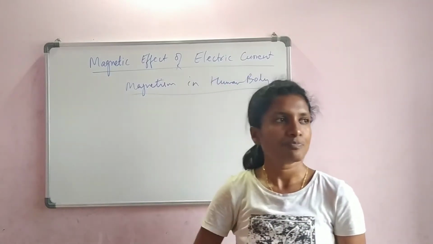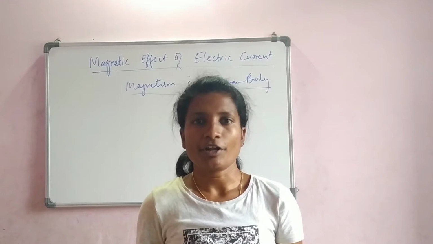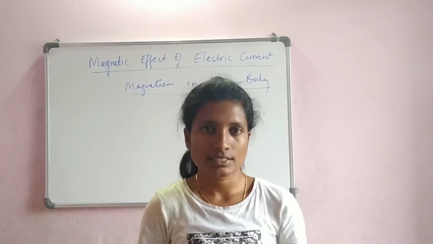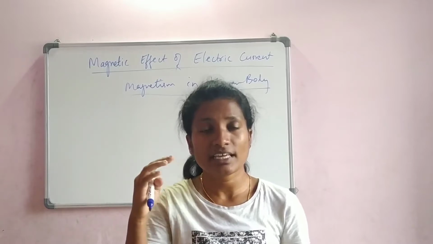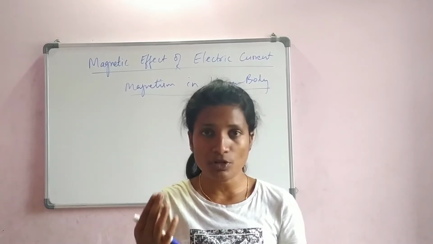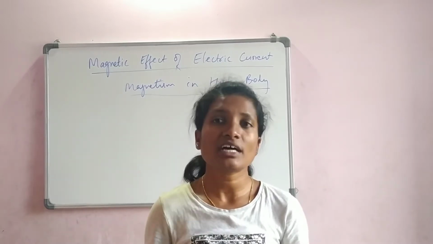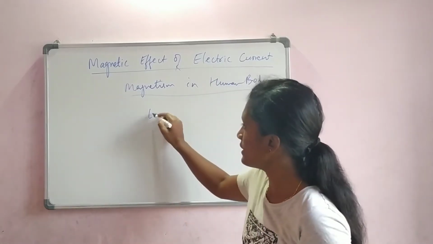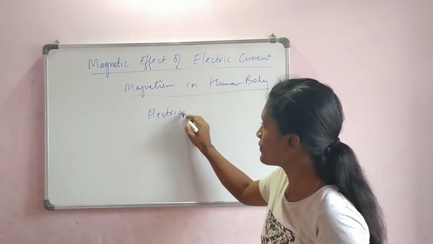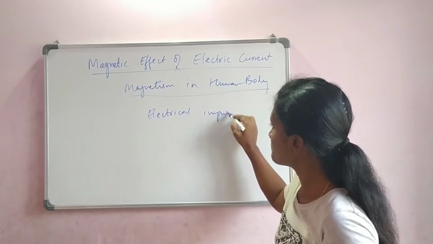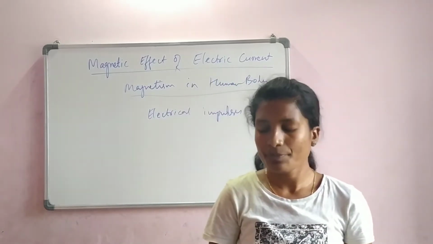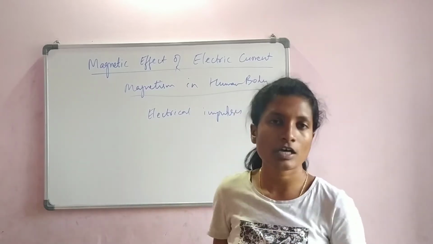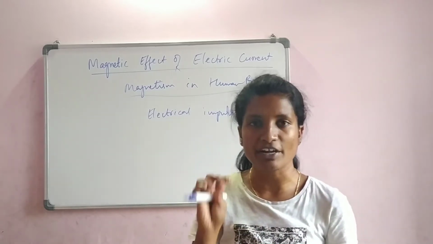We all know that in the human body the messages which come from the outside environment, as well as the information or response given by the brain, are both carried in the form of electrical impulses. This we have studied in the control and coordination chapter. For example, if I am touching this board, I get some kind of sensation.